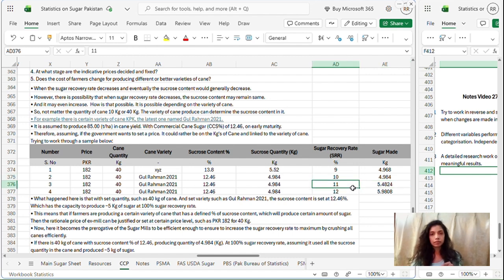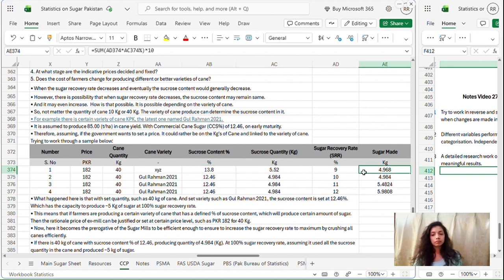Going back to the previous example, if in 100 kgs of cane, 10 kgs are crushed, you're going to get 4.9. But if the sugar recovery rate decreases and you're crushing only 90 kgs of cane, it is going to give you less sugar, but because the variety here has changed to a better quality, it is going to give you the same amount of sugar.